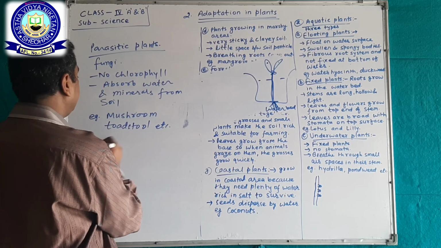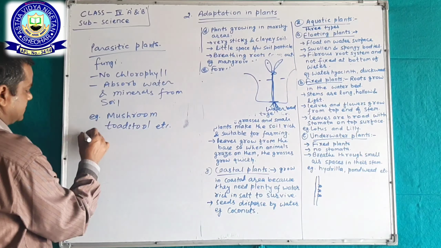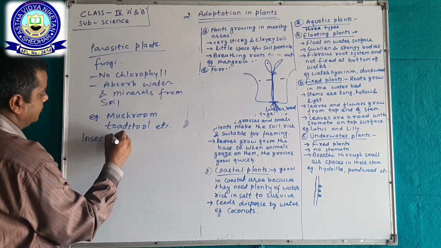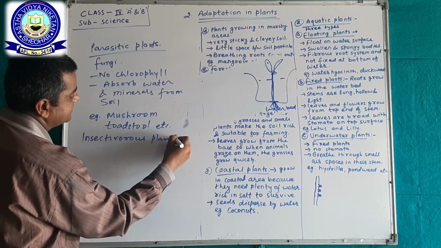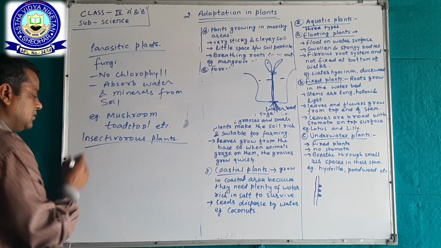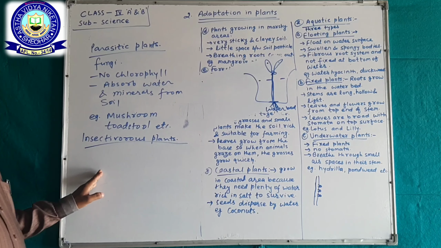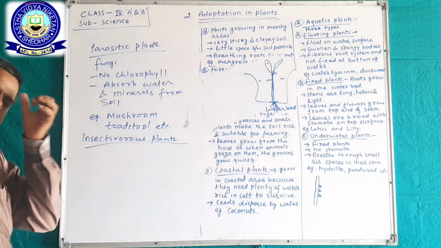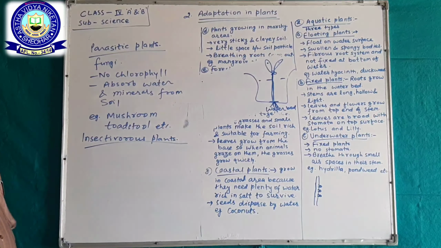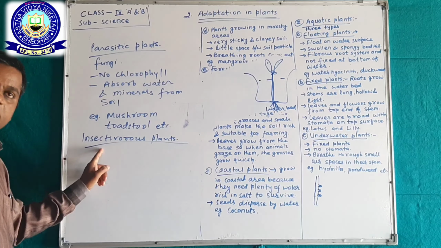Okay, now come to insectivorous plants. In this category, first, the definition of this plant: the plants which eat insects to fulfill the nitrogen in their food.